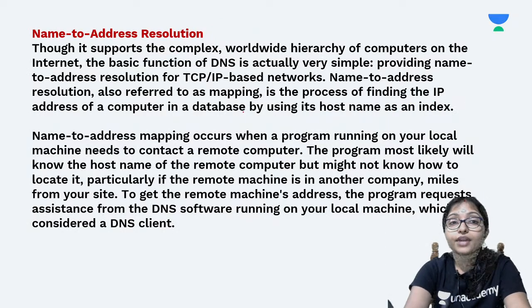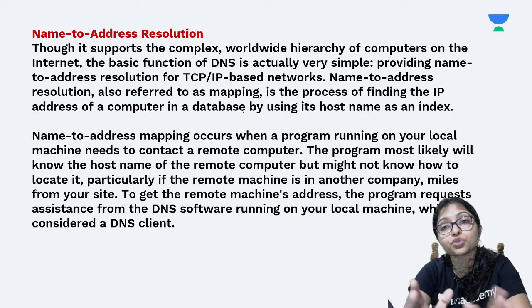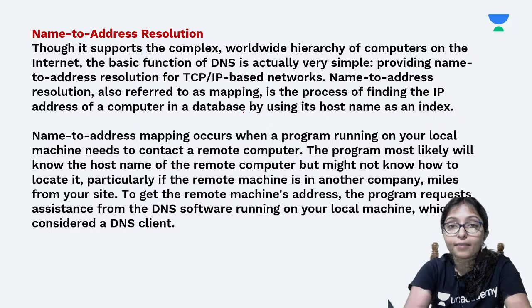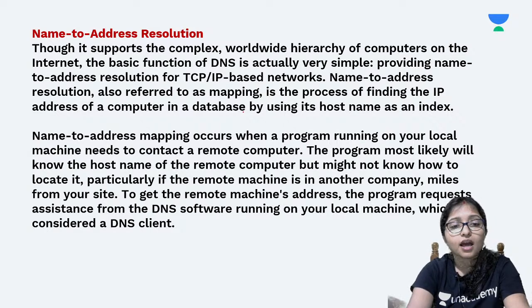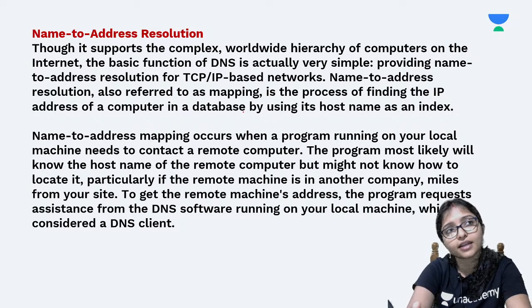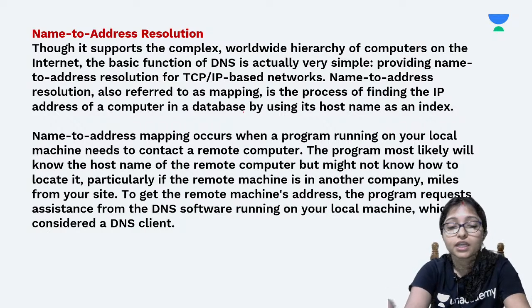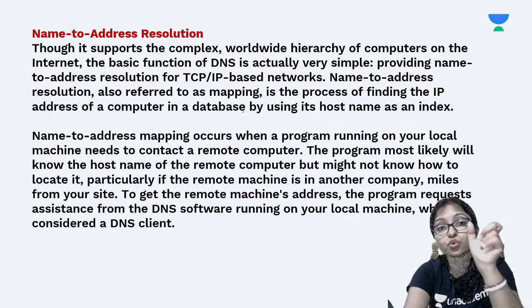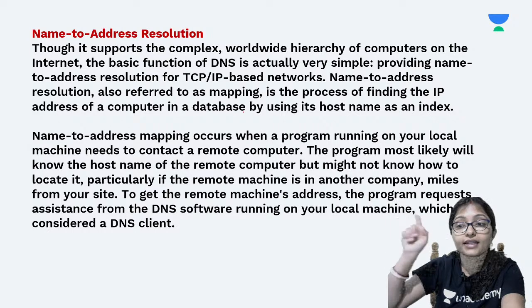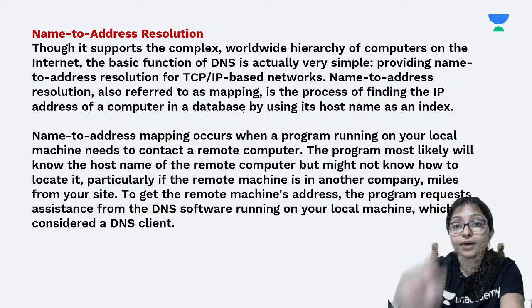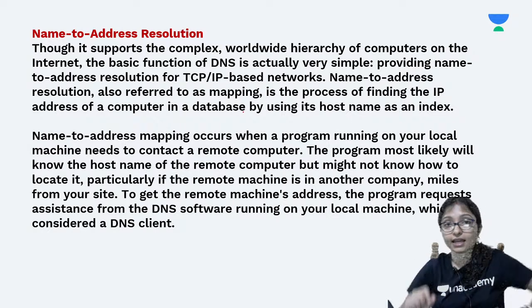Now come to how name to address resolution is actually going on. I am asking for the name unacademy.com. Because there are so many websites, how will your browser understand from where it has to take that data? This is possible through the name, which identifies some address, like a pin number. When you send a letter by post, as we did previously, there is a pin number. Everyone asks what the pin number is.